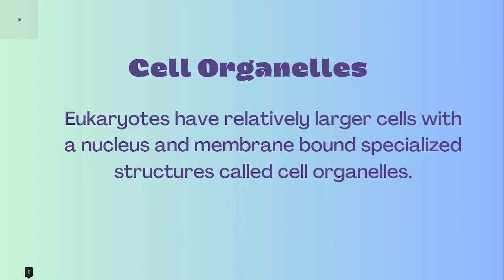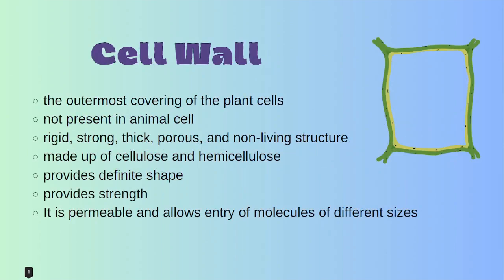Okay, next let's discuss about cell organelles. So eukaryotes have relatively larger cell with a nucleus and membrane bound specialized structures called cell organelles. Okay, so let's first see the cell wall. Okay, so it is the outermost covering of the plant cell. It is only present in plant cells. Okay, it is absent in animal cell. It is strong, thick, porous, and a non-living structure. Right. So it is made up of cellulose and hemicellulose.